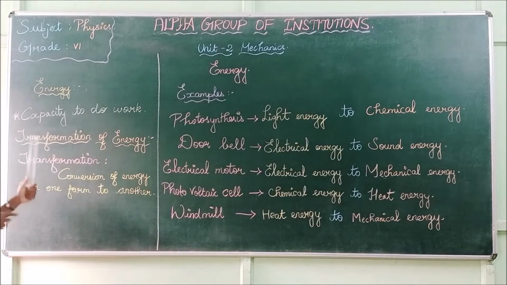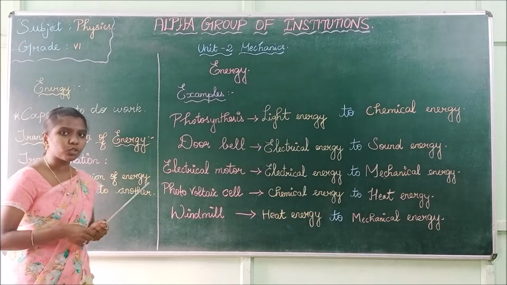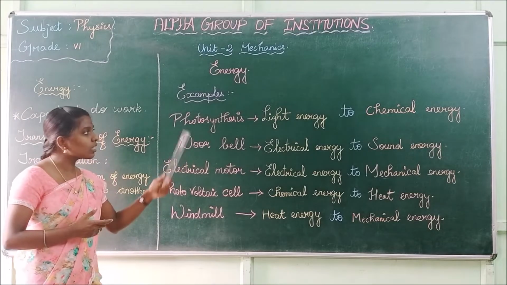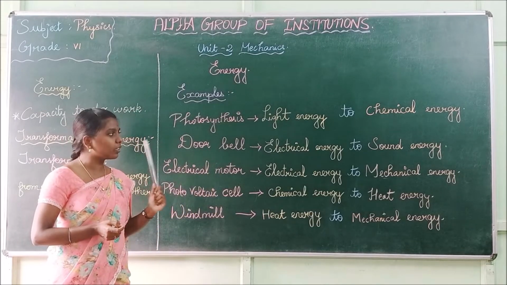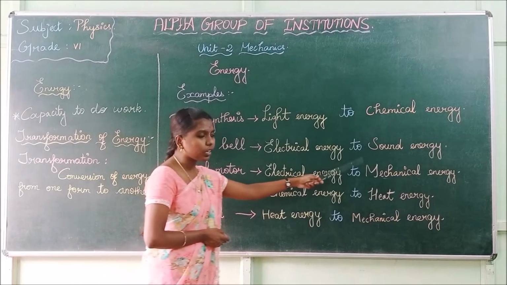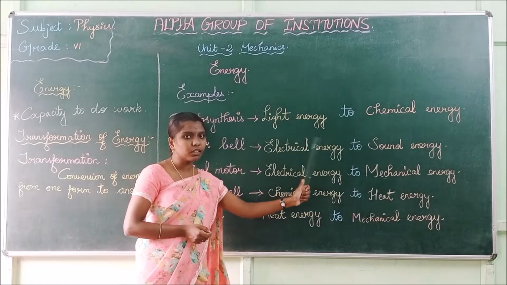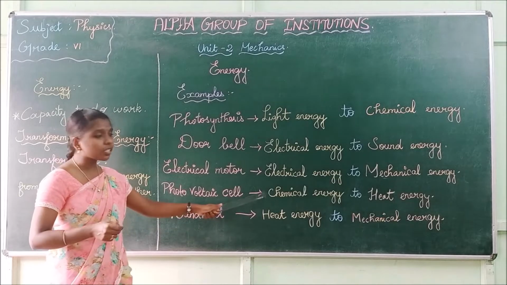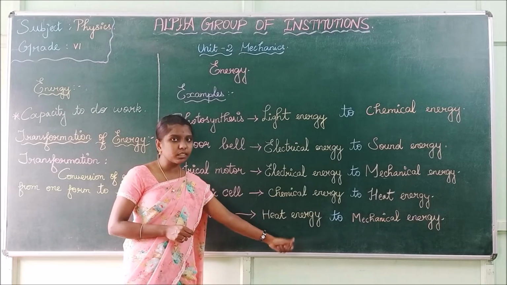What is energy? Energy is a capacity to do work. The SI unit of energy is joule. Next, we are seeing transformation of energy. Transformation is conversion of energy from one form to another form. In photosynthesis, light energy is converted to chemical energy. A doorbell converts electrical energy to sound energy. An electrical motor converts electrical energy to mechanical energy. A photovoltaic cell converts chemical energy to heat energy. A windmill converts heat energy to mechanical energy.